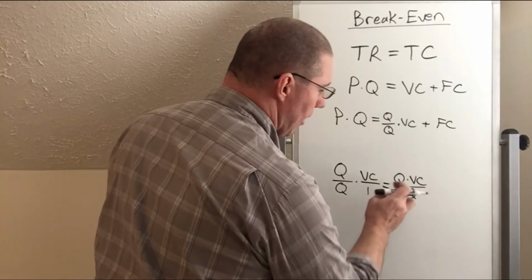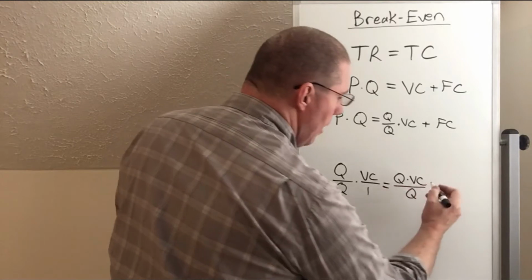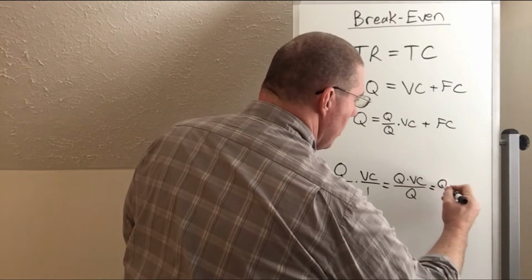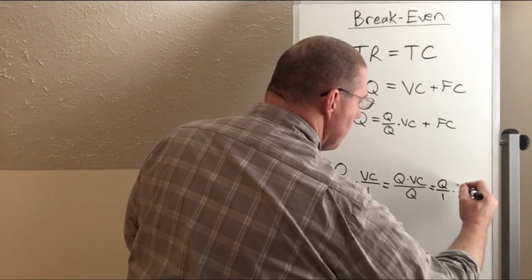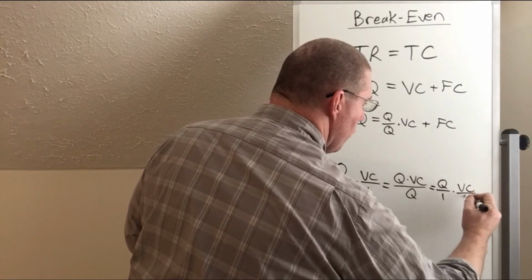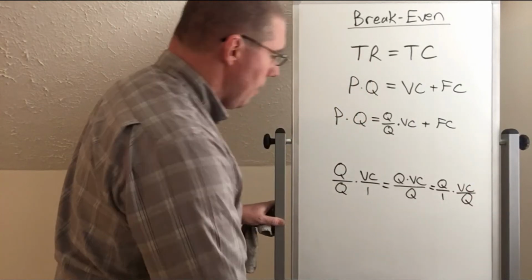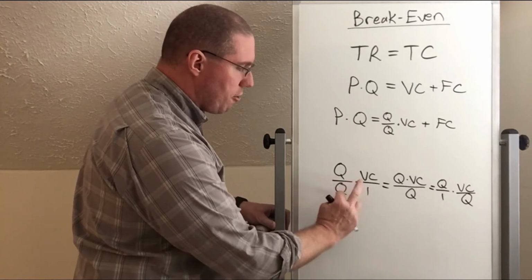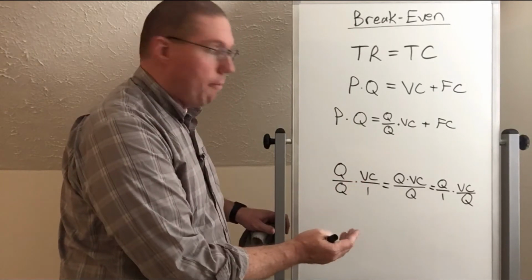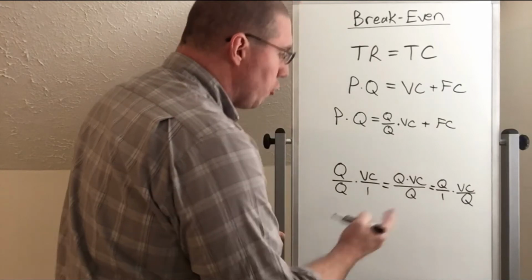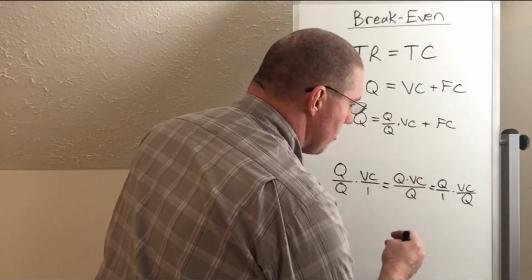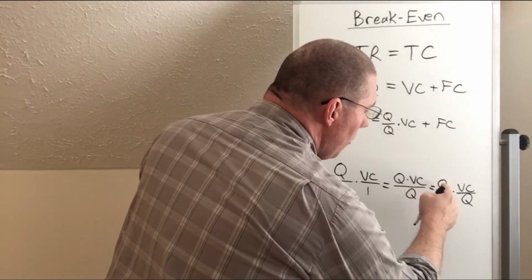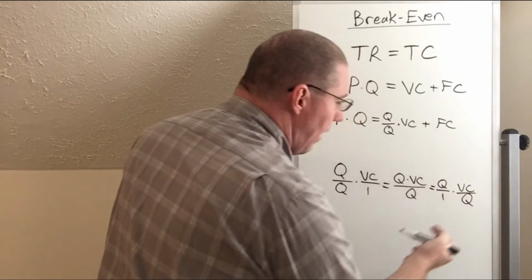And now I kind of want to separate it. I want to make it quantity over 1 times variable cost over quantity. See what I did there? I basically just reversed this quantity and this 1. Because it's multiplication, that's a legal mathematical maneuver. But the reason this is important is for a couple reasons. Now I want to look at this. What is quantity divided by 1?